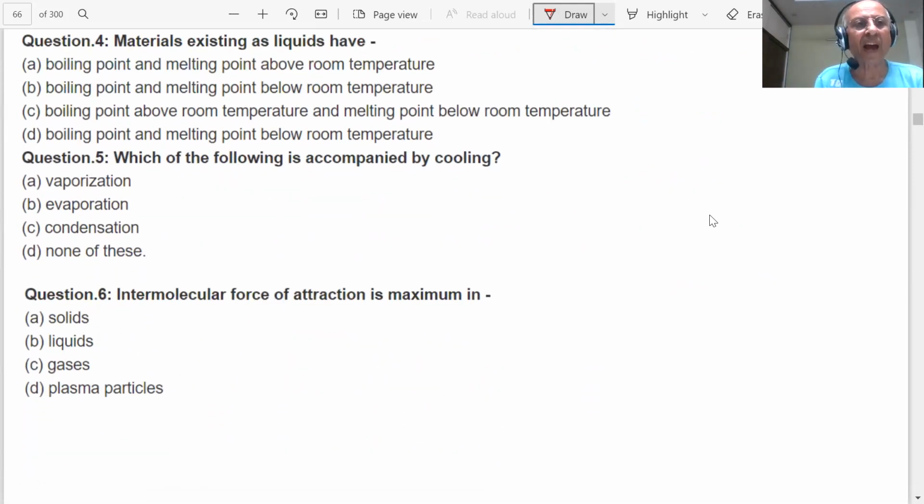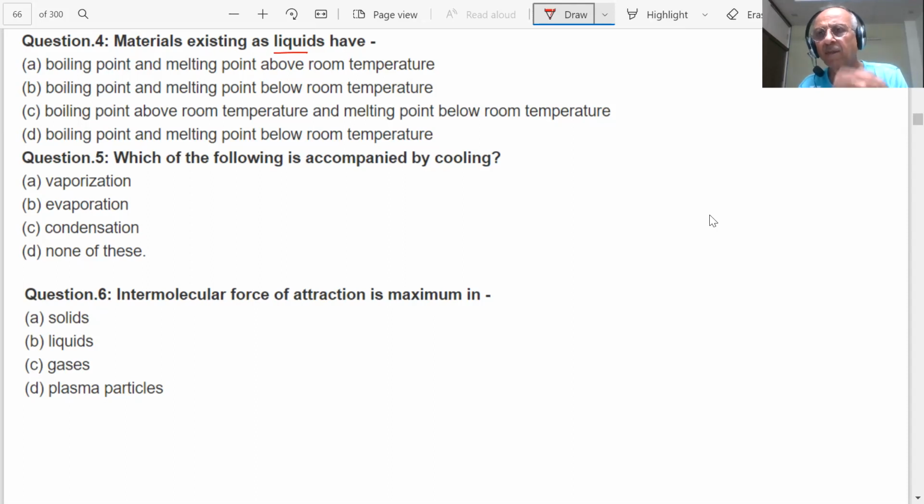Materials existing as liquids have boiling point and melting point above the room temperature. Is it a correct statement, students? No, sir. I am sitting at my room temperature, and if the boiling point and melting point are above the room temperature, then it is a liquid?